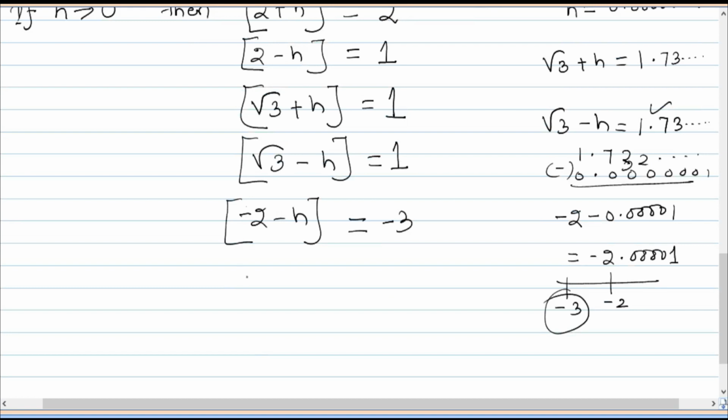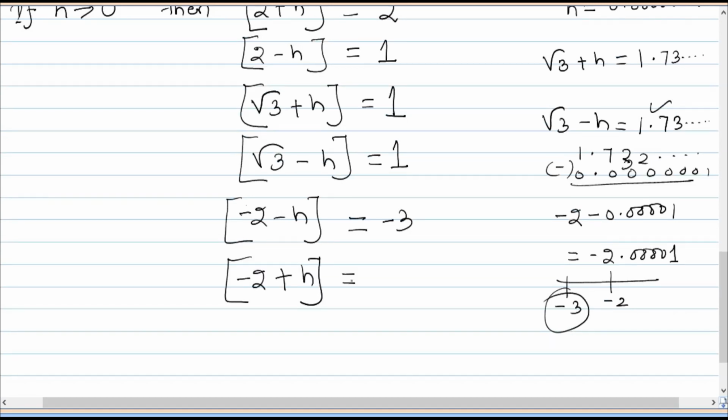Now if you have to ask minus 2 plus h, what is the greatest integer?